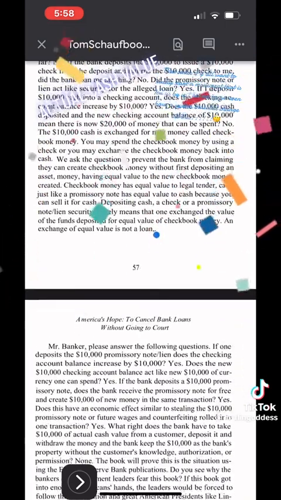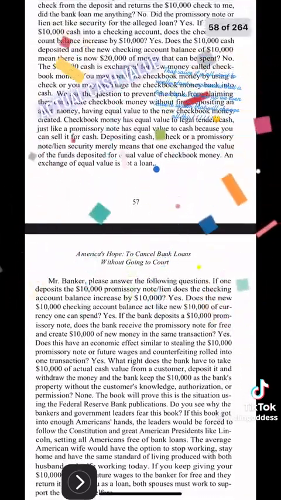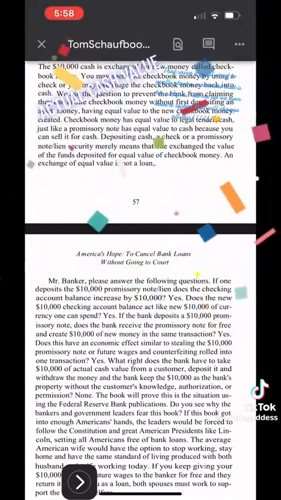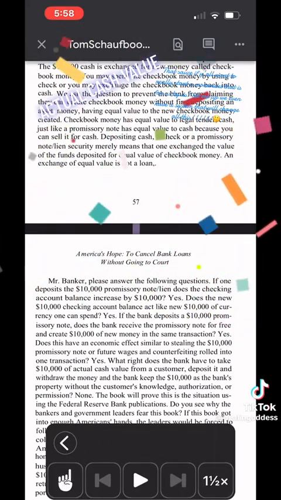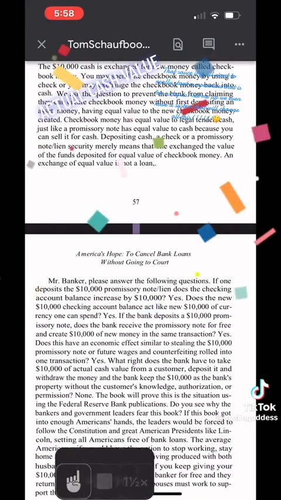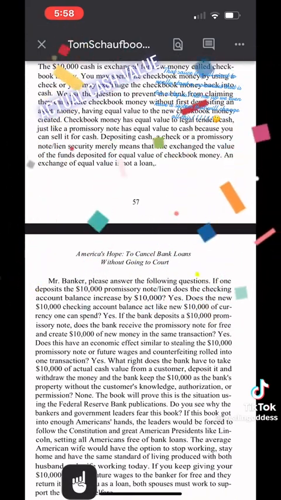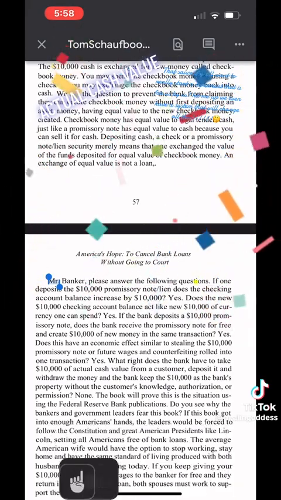Checkbook money has equal value to legal tender. Cash, just like a promissory note, has equal value to cash because you can sell it for cash. Depositing cash, a check, or a promissory note lien security merely means that one exchanged the value of the funds deposited for equal value of checkbook money. An exchange of equal value is not a loan. A $10,000 checking account balance acts like new $10,000 of currency one can't spend.